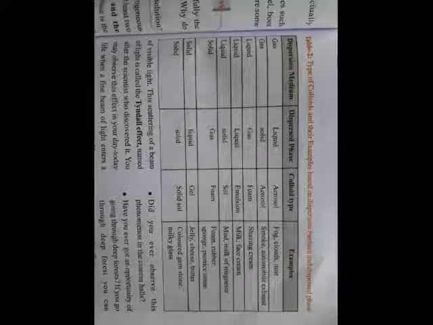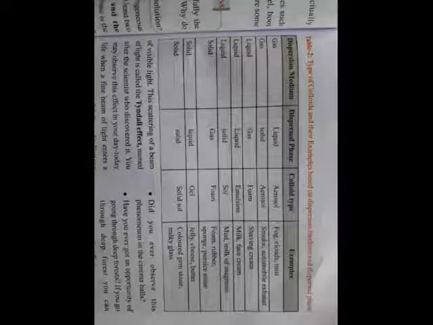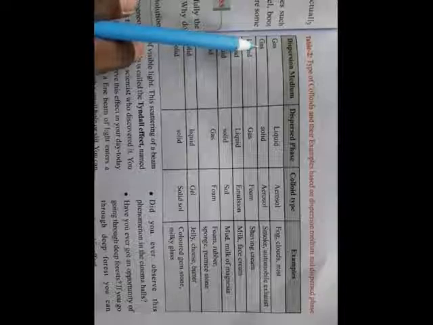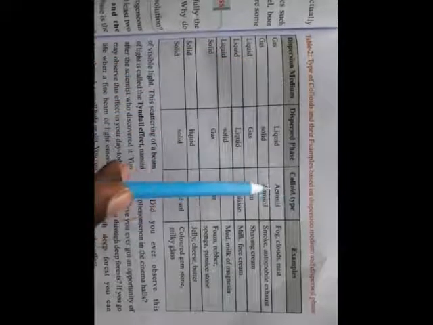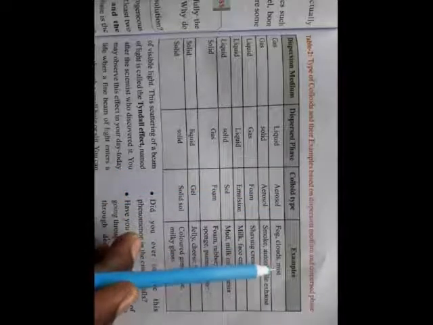Okay, yesterday we discussed colloidals. Now the continuation of that: suppose the dispersion medium is a gas and the dispersion phase is a liquid, that type of colloidal we call aerosols. Fog, clouds and mist are the best examples of that.